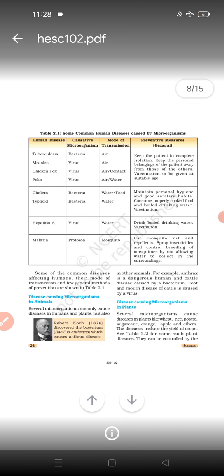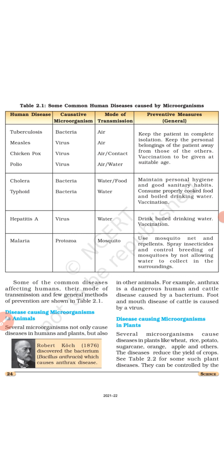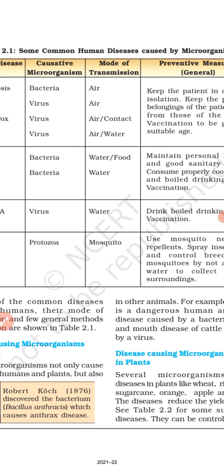Next, in table 2.1, there are some common human diseases which are caused by microorganisms. The names of some diseases are given, then the causative microorganisms, and the mode of transmission, through air, water, food, etc., through mosquito also. And some general measures are given by which you can prevent these diseases. So here we go. That is tuberculosis. What is the causative microorganism of tuberculosis? Bacteria. And by which mode does it get transmitted? Through air.